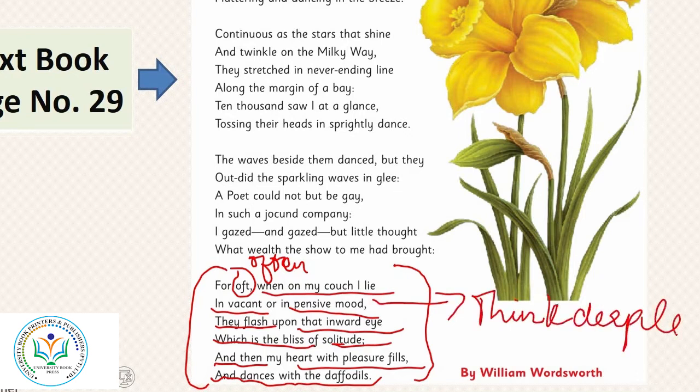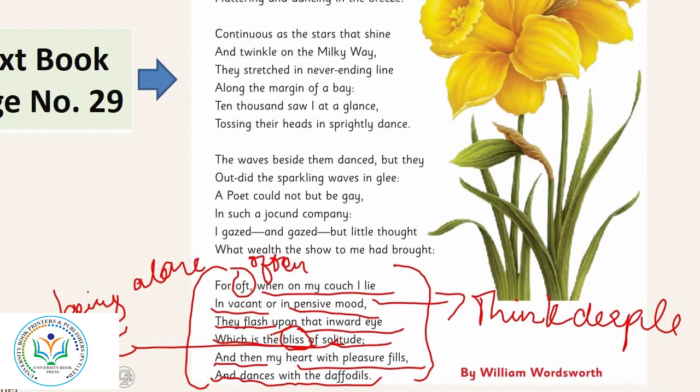When he gets alone and thinks deeply, the memory of the daffodils comes before his eyes, which is the bliss of solitude. Solitude means being alone. जब वो अकेला होता है तो मेमोरी आ जाती है उसकी आंखों के सामने एक फ्लैश की तरह. Daffodils की खूबसूरती की. Bliss means the perfect happiness here, which spring by the memory of daffodils.